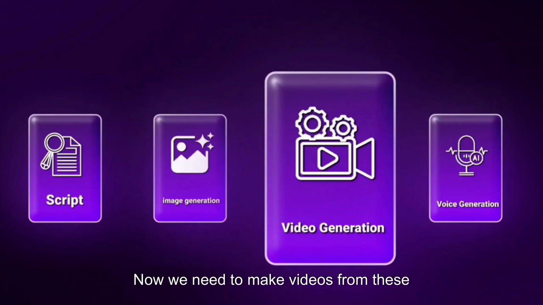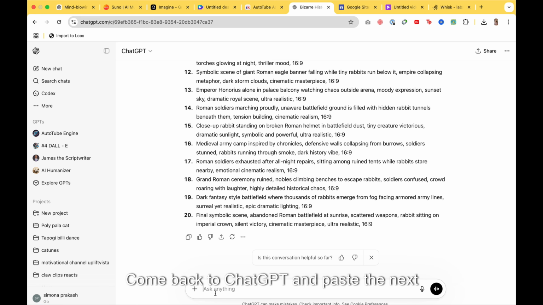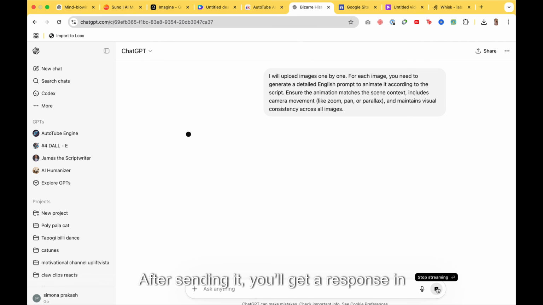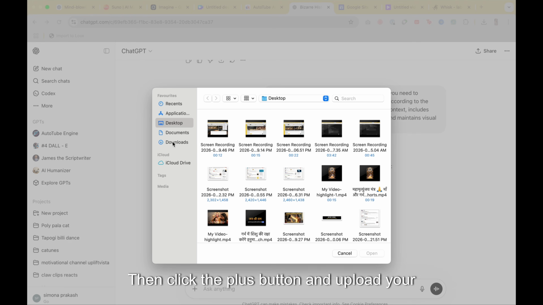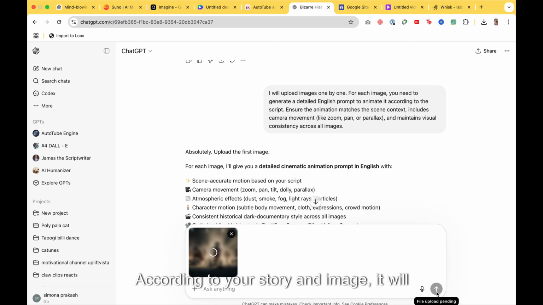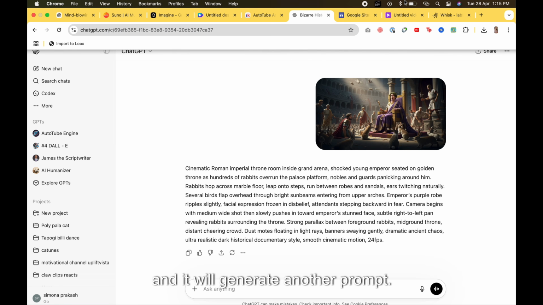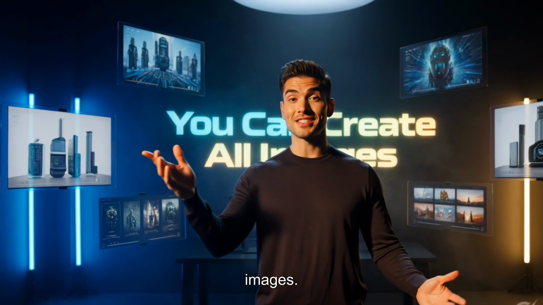Now we need to make videos from these images, and for that we need prompts again. Come back to ChatGPT and paste the next prompt, which you'll also find in the same place where the other prompts were. After sending it, you'll get a response in a few moments. Then click the plus button and upload your first image. According to your story and image, it will generate the best prompt for you. Upload the second image and it will generate another prompt. In this way, you can create prompts for all images.